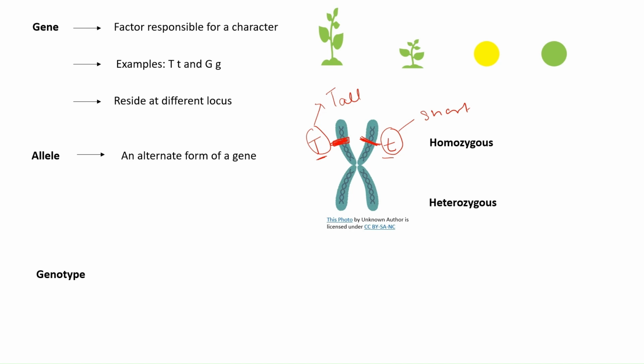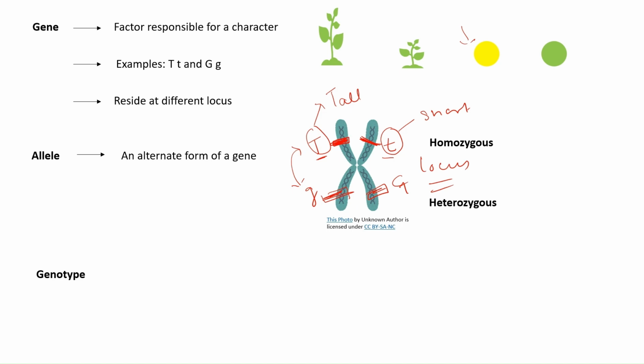Then what is a gene? For example, here another gene is present which is responsible for seed color, that is small g, here capital G. So T and G are factors that are present at different positions. One is present here, another is present below. But capital T and small t are both present at the same locus in the homologous chromosome. Whereas capital T and capital G are present at different locations, which is known as locus, a different location or position, that is known as gene.